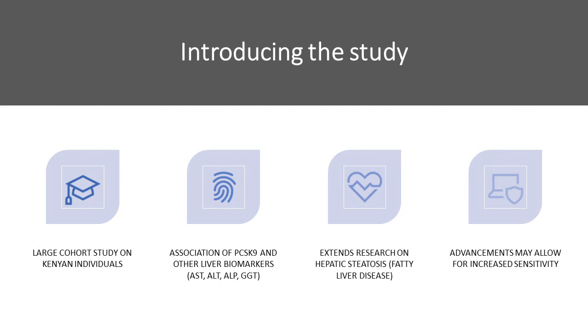GGT, and bilirubin. This association comes as an extension on current literature which was previously controversial for some other research groups, such as some from France, and this study hopes to add to the current literature on non-alcoholic liver disease, which currently has a global prevalence of between 25 to 35% and represents the most frequent cause of liver enzyme elevation in blood, which is quite significant. There is currently no other liver biomarkers used as a gold standard in clinical biochemistry, and biomarkers are always researched as equipment advancements allow for more sensitive measurements to be made and ultimately the improved health outcomes that follow these kinds of discoveries.